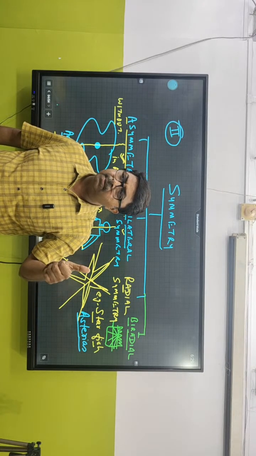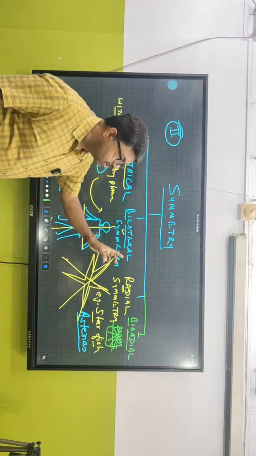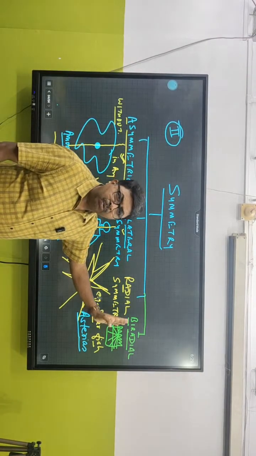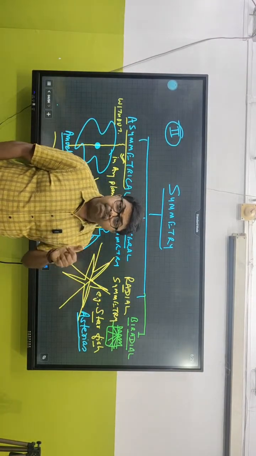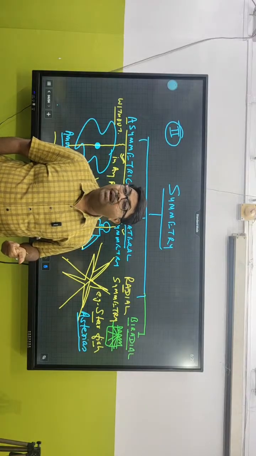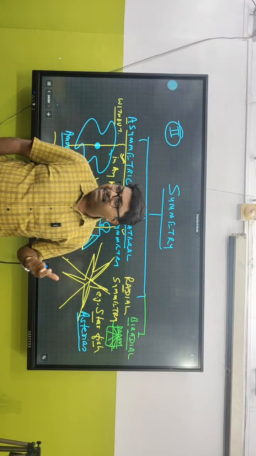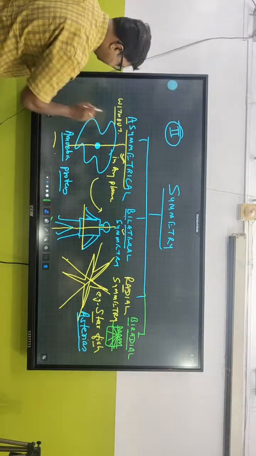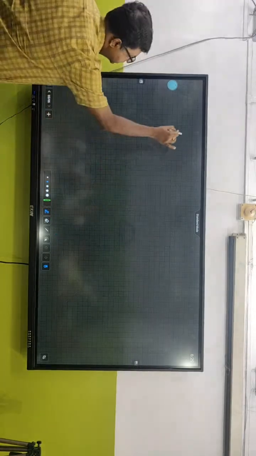Got the point? So this is biradial. An organism which can be divided into two equal halves in one plane as well as in more than one plane is called biradial symmetry. So on the basis of symmetry, we have classified them into 4 different types.